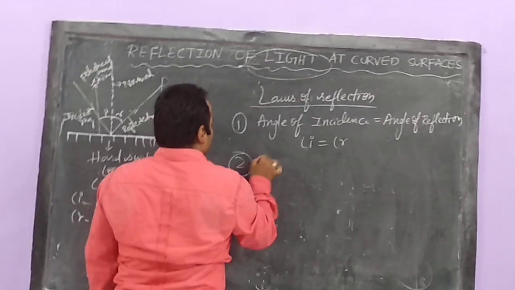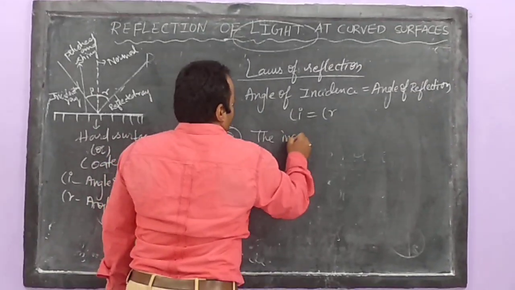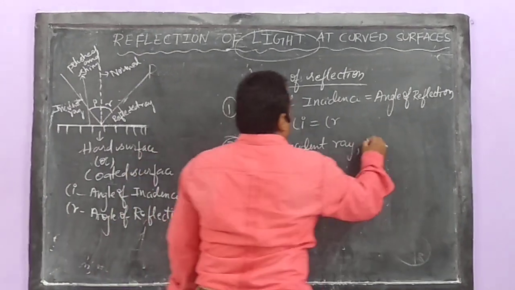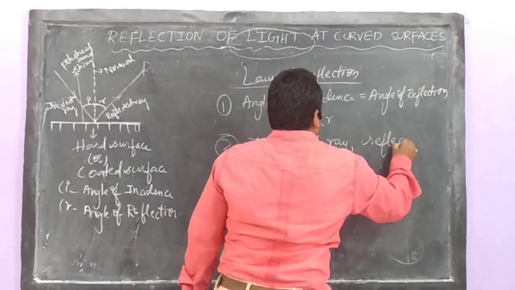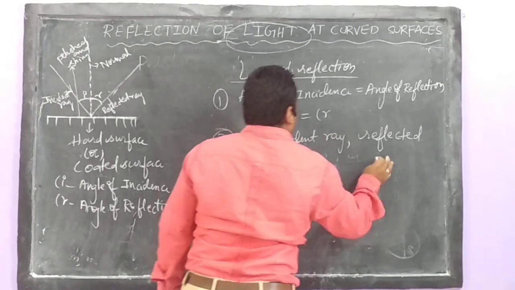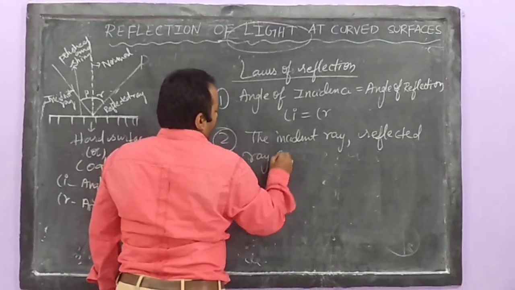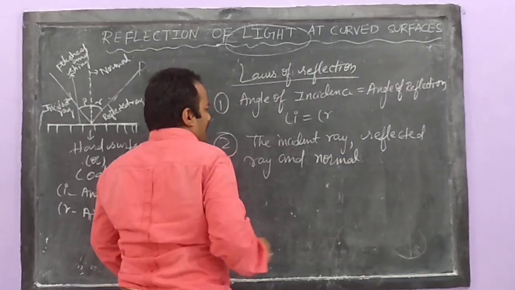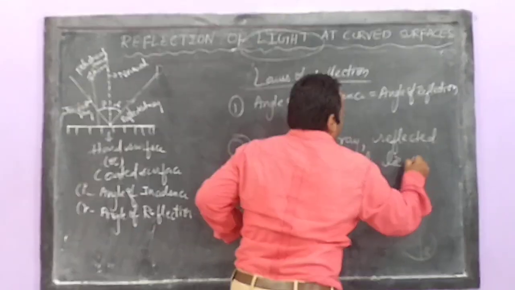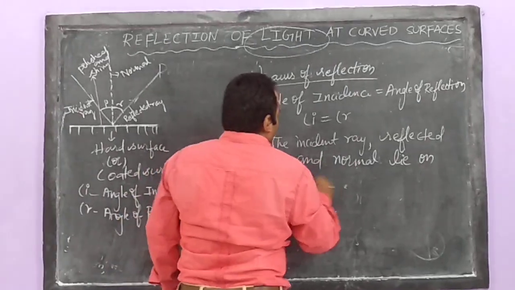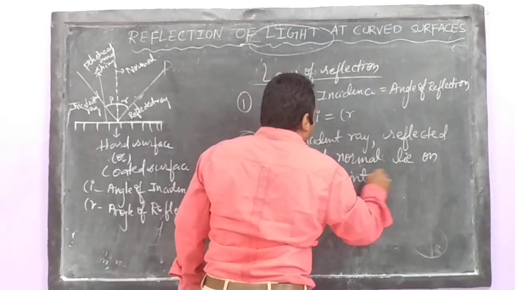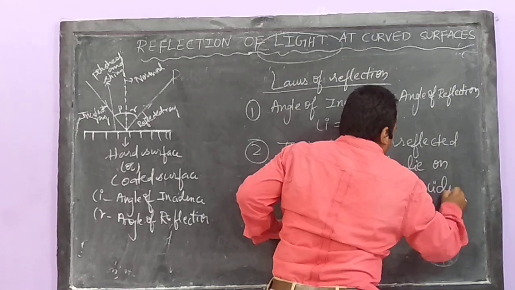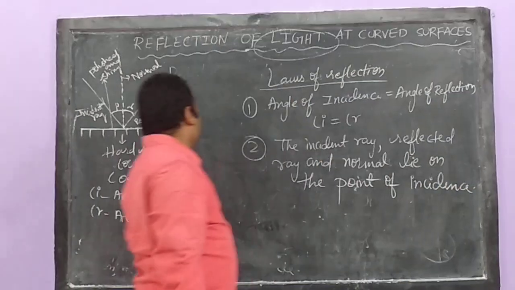And the second one: the incident ray, reflected ray, and normal lie at the point of incidence. What is the point of incidence?